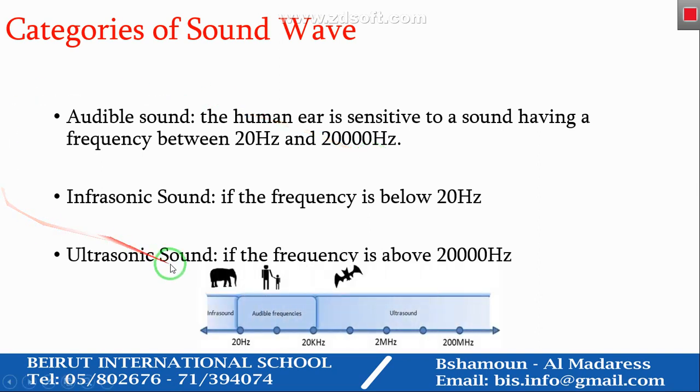As we see in this picture, between 20 and 20,000 Hertz, do not forget that K represents kilo, so we multiply by 10 power 3. So between 20 and 20,000 Hertz, this is the audible frequency range of sound that a human can hear. Any frequency below 20 Hertz or above 20,000 Hertz, we cannot hear as a human being. Above 20,000 Hertz it's called ultrasound, and below 20 Hertz it's called infrasound.